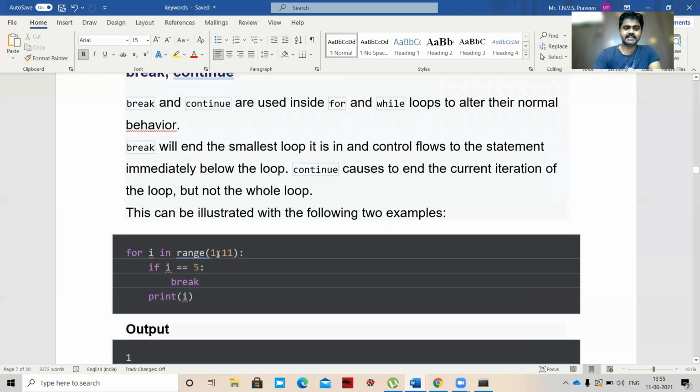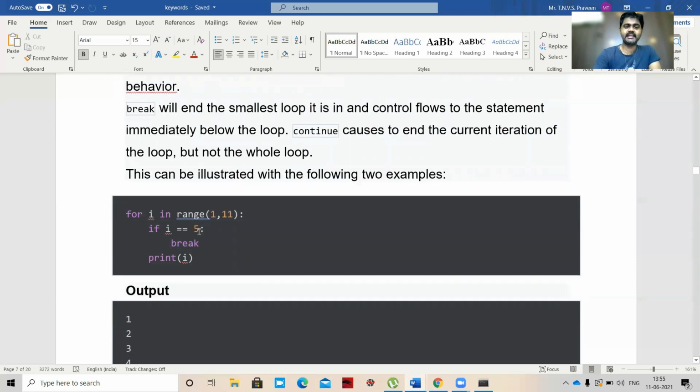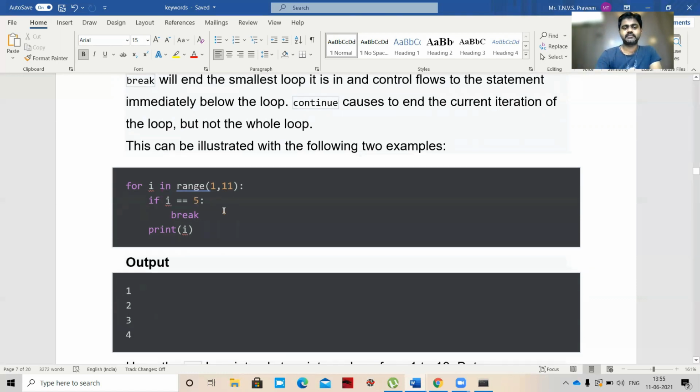You can see the example here. For i in range 1 to 11. What is this? 1 is start, 11 is stop, so we should not include 11. We should include from 1 up to 10. If i double equal to 5: first i is 1, 1 double equal to 5? No. Break.